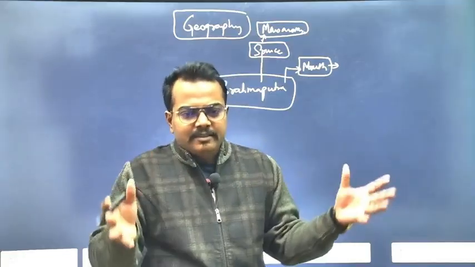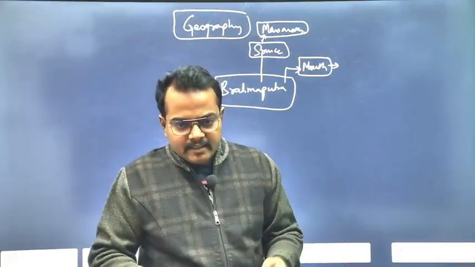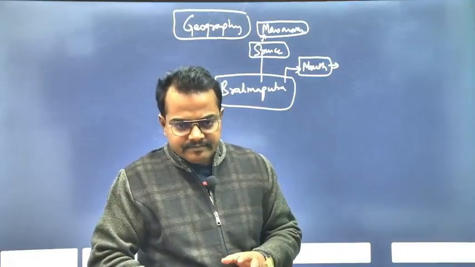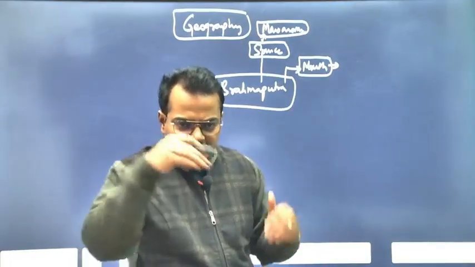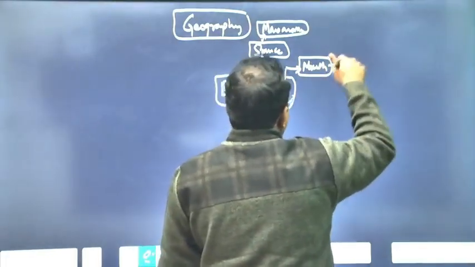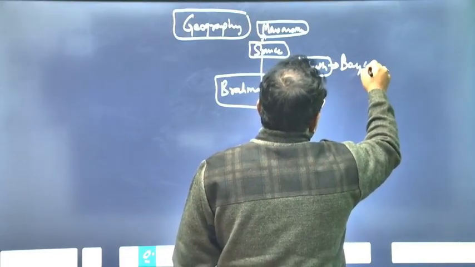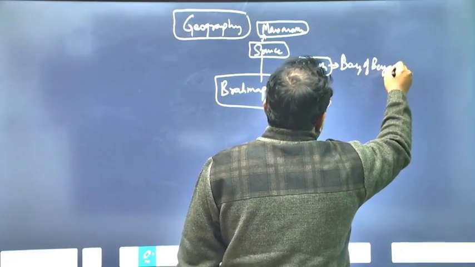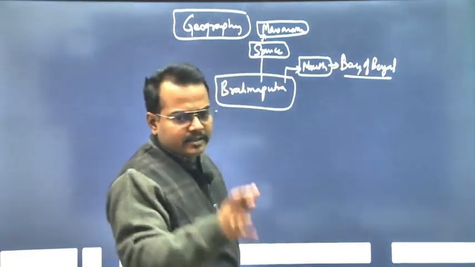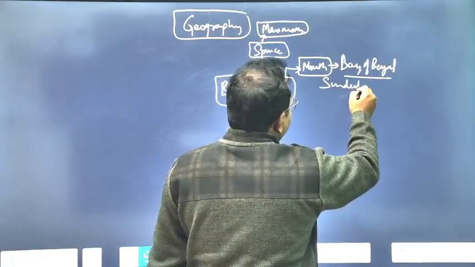It is a massive, perennial river, so it will create a delta. West-flowing rivers create estuaries because they flow from the Western Ghats and enter the Arabian Sea over a very short distance. So it goes into the Bay of Bengal finally, and before that it meets the Ganga and creates the Sundarban Delta. It is a massive delta.